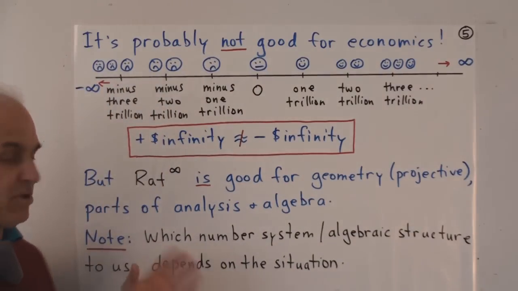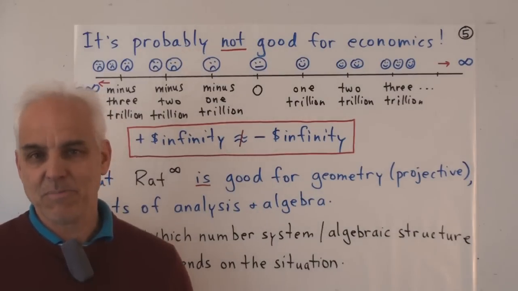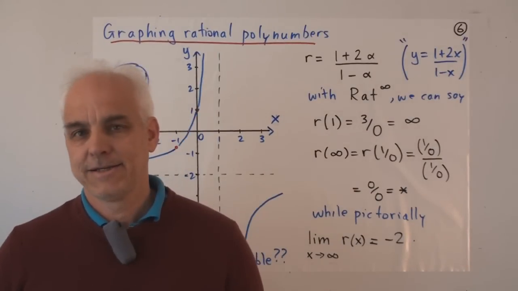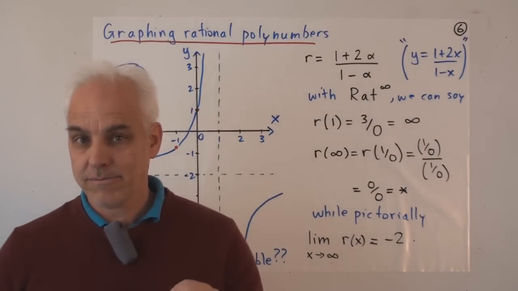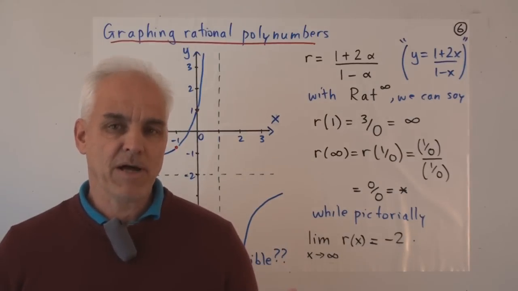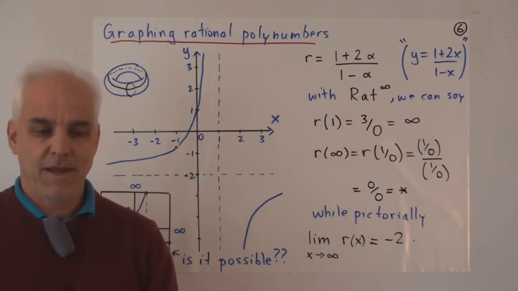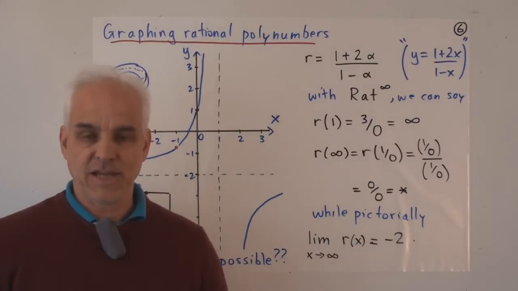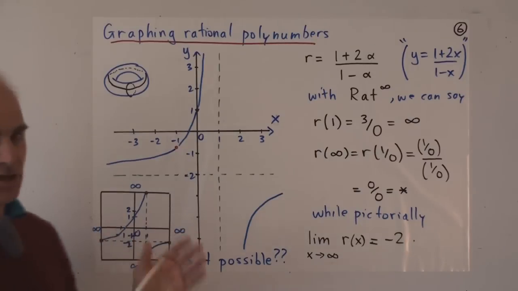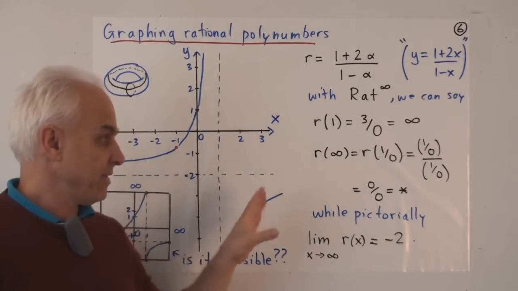In other words, we should not be dogmatic about number systems. There's lots of them around, and we ought to be prepared to be flexible towards them. All right, so let's have a look at how we might employ infinity in the extended rational number system to help us graph rational polynumbers, in other words, to aid us in our understanding of calculus and analysis. This is just an introduction to this idea. I will probably at some later point expand on this idea.